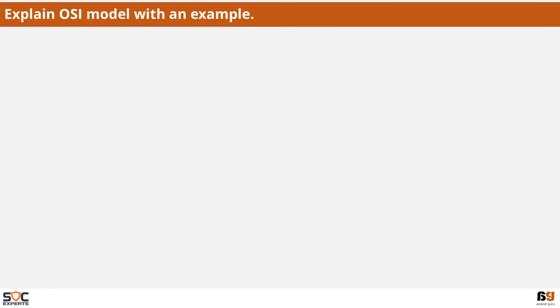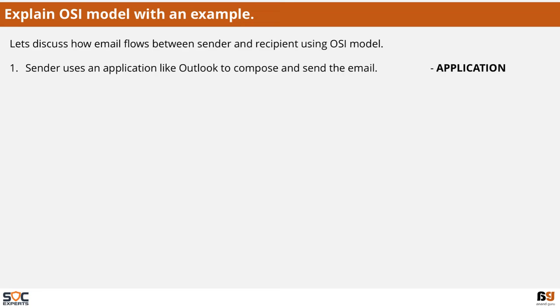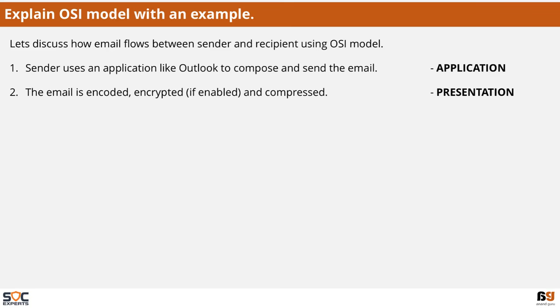There will be a question to explain the OSI reference model with a practical example. So let's discuss how email flows between a sender and a recipient using the OSI reference model. The sender uses an application like Outlook to compose and send the email. This is done at the application layer.